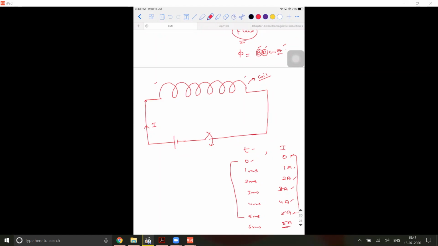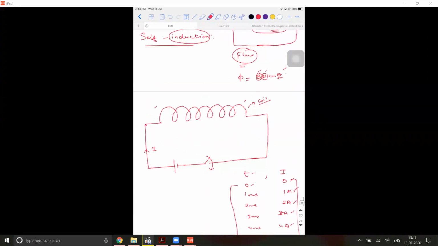So what do you think will happen? How will this current affect this coil by inducing electricity around it? So what are all the parameters that you're able to see? You have to think only in these three terms. I'm again writing it, B dA cos theta. Now tell me, does this coil have an area associated with it? Yes, because it's a spiral coil, yes, it has an area associated with it. Does it have an orientation? Area vector has a particular direction.